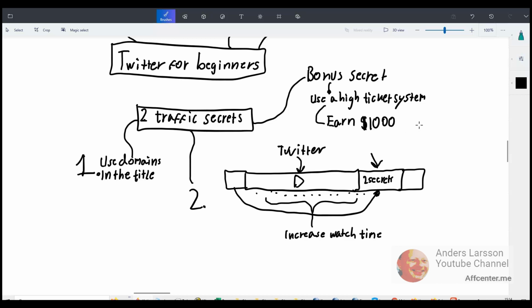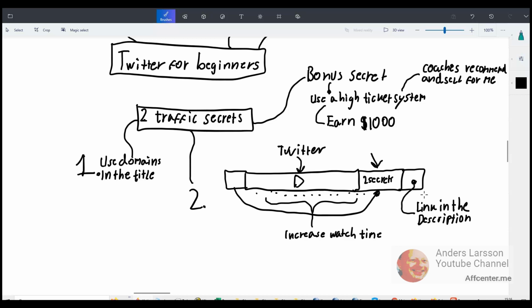Now, what is really awesome about this system is that I don't have to do any selling, because in this system there are coaches that recommend and sell for me. I only have to refer people to the system, and I do that by adding a link in the description and recommending people to take a look. And this is how I find new people and refer them to the system.